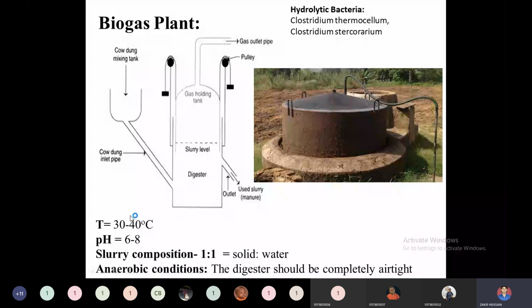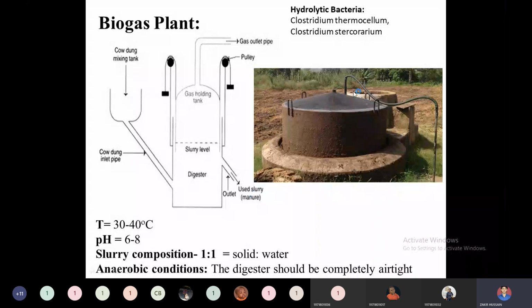A lot of research papers say only 30 to 40 degrees centigrade is ideal for biogas formation. When we study different types of species, below 37 degrees centigrade, or below 40 degrees centigrade, is very beneficial for the growth of bacteria. So we can say 30 to 40 degrees centigrade will be an ideal temperature for formation of biogas.